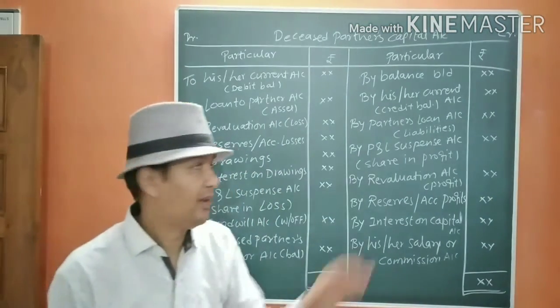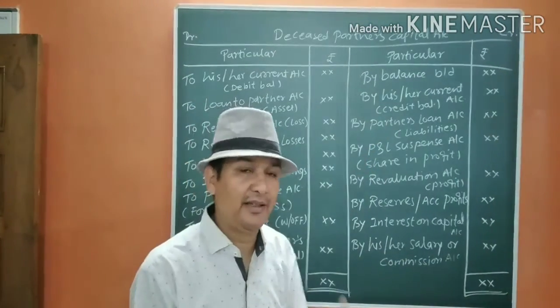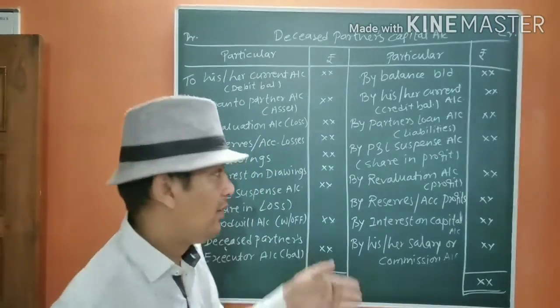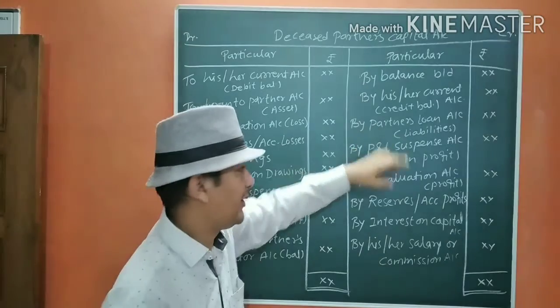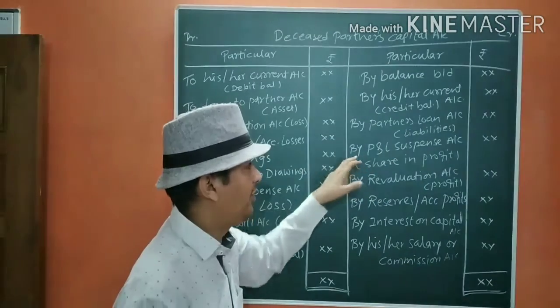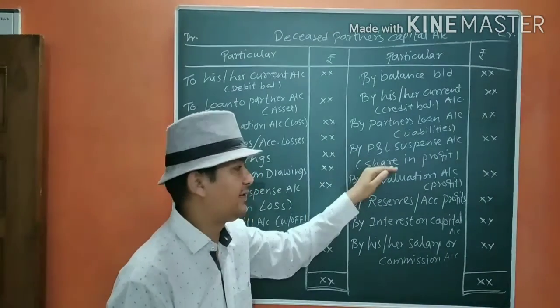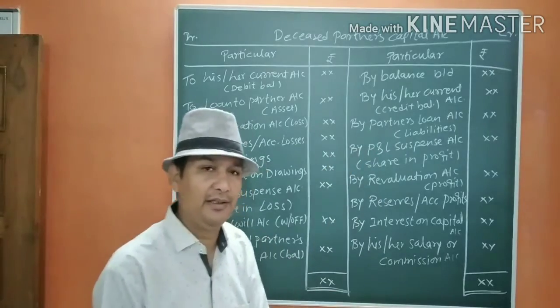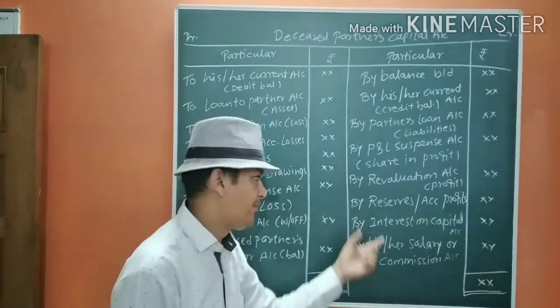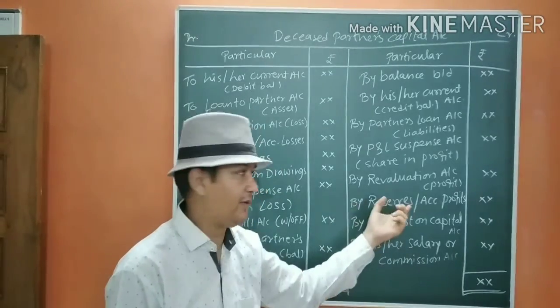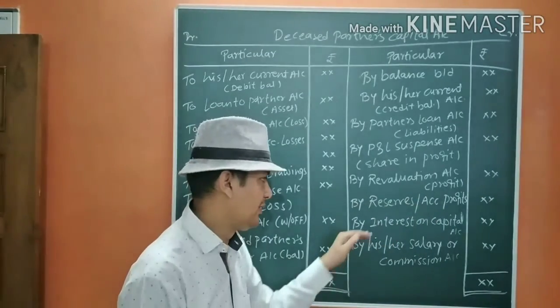This means the partner has given a loan to us and we will receive that amount from the liability side. Then we are going to write profit and loss suspense account, that is sharing profit till his death. Then by revaluation account, that is a profit. Then we are going to give him his share of reserves and accumulated profits.